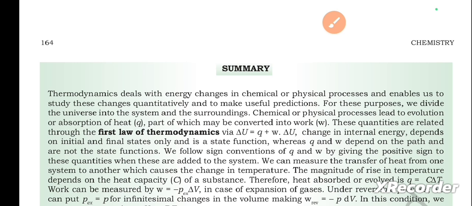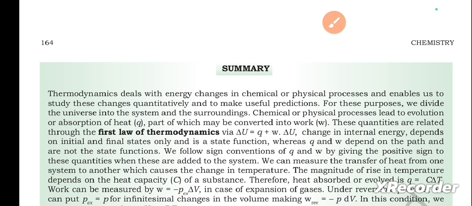We follow sign conventions of Q and W by giving the positive sign to these quantities when these are added to the system. We can measure the transfer of heat from one system to another, which causes the change in temperature. The magnitude of rise in temperature depends on the heat capacity C of the substance.